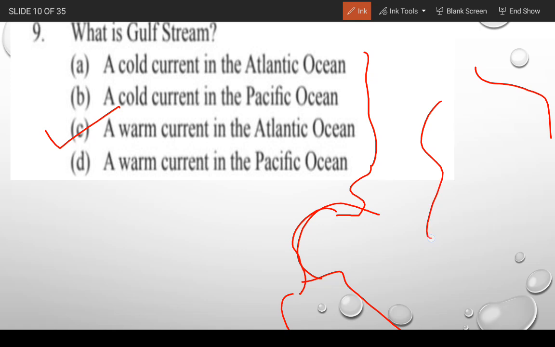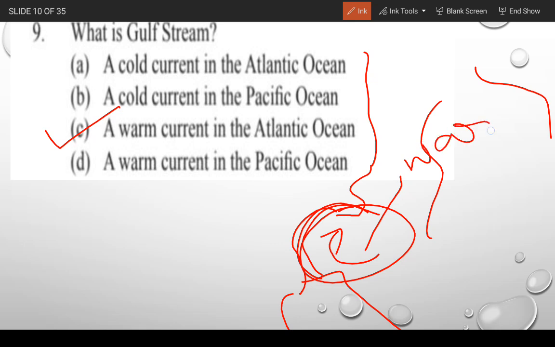This is the Atlantic Ocean, in which there is a Gulf Stream that is attached to North America, and in this Gulf Stream there is a current that flows that is called a warm oceanic current.